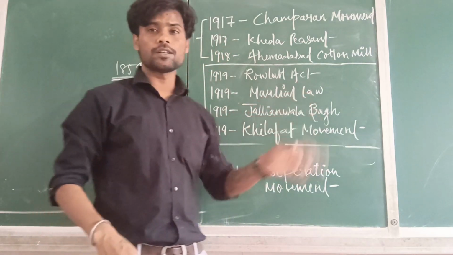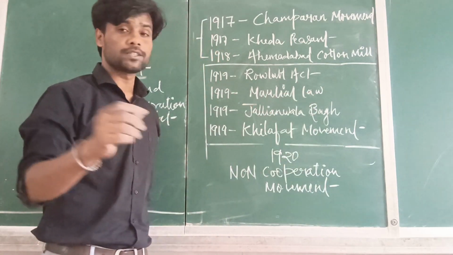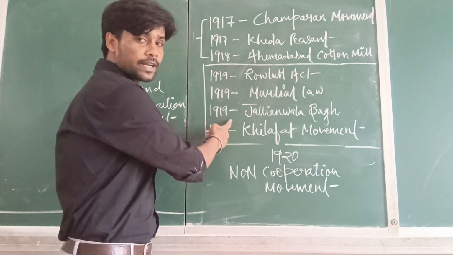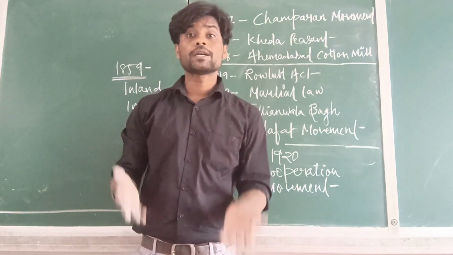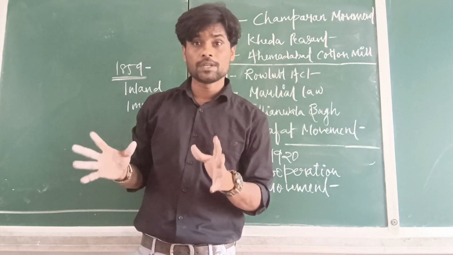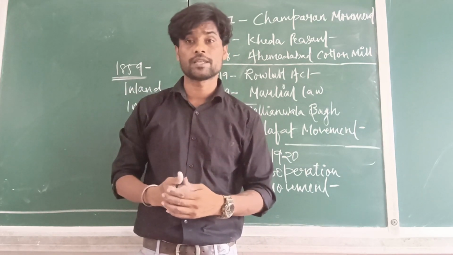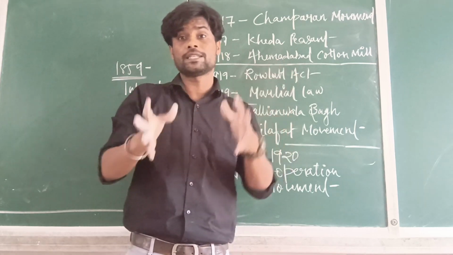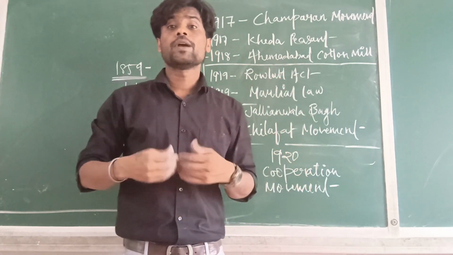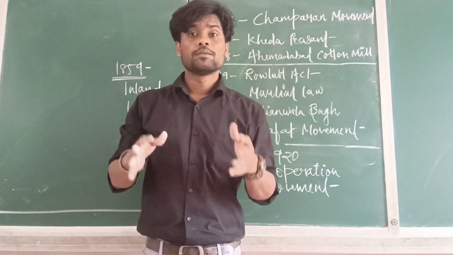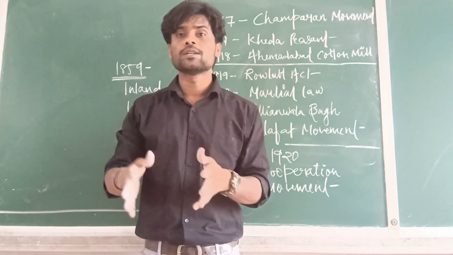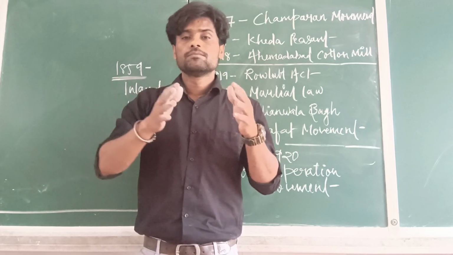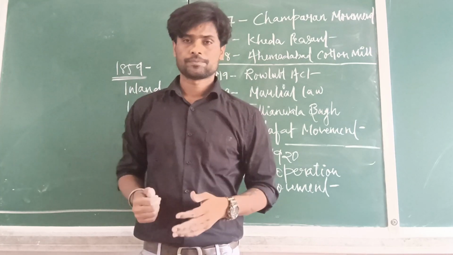And with this martial law, in 1919 only, the Jallianwala Bagh massacre took place, when he came to know that some people had gathered together and were discussing a political revolution, where they wanted to do something problematic towards the East India Company.